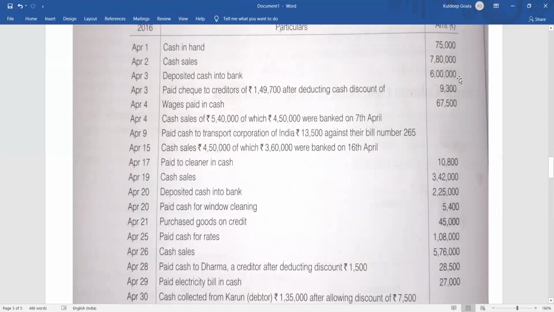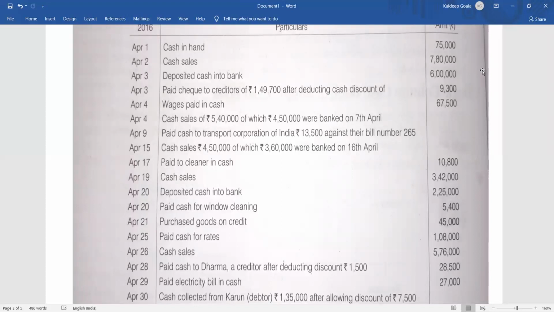I'm depositing cash in the bank, although it is my bank account. But what is happening from cash? Cash means here we are recording only the money which is there in the shop. Now what is happening in the shop? You are taking out 6 lakh rupees from your business drawer, and you are depositing it in the bank.